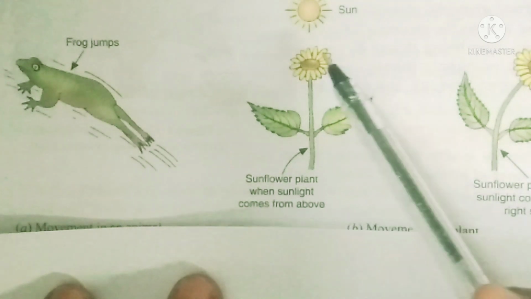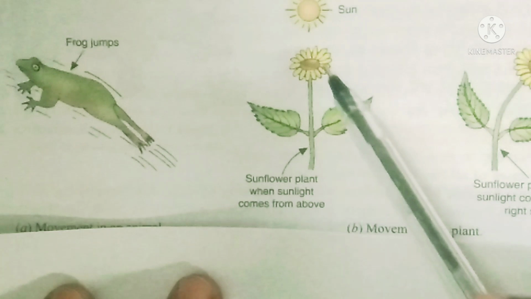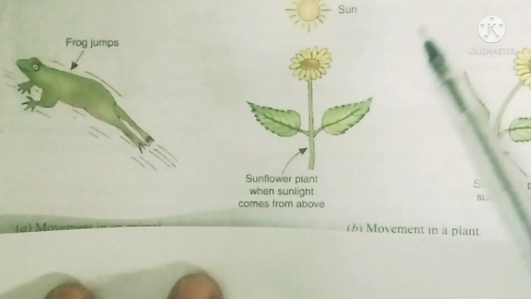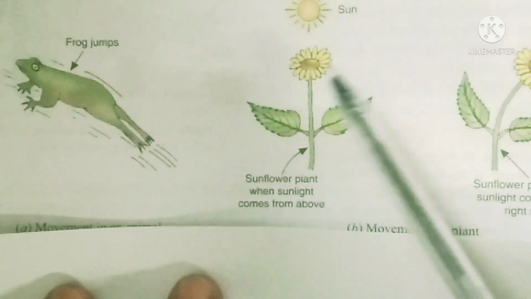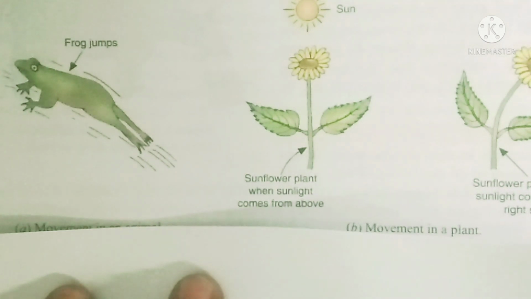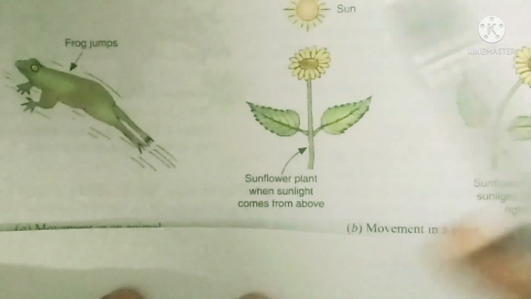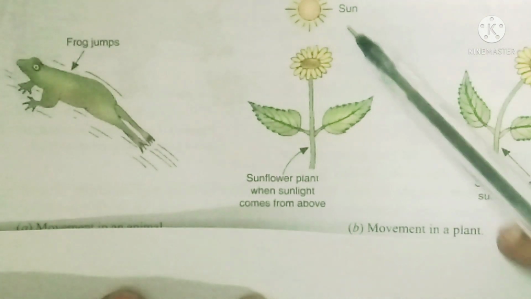But see, the sunflower is a very good example in which the movement is visible to you. A sunflower always turns towards the sun, that means it follows the path of the sun. So when the sun is here, the sunflower is here.